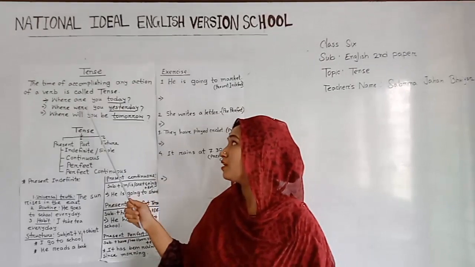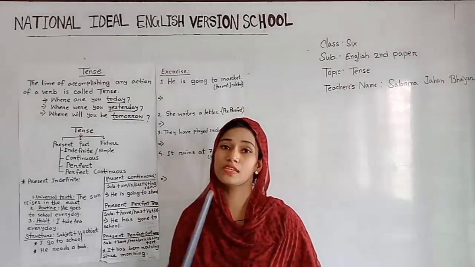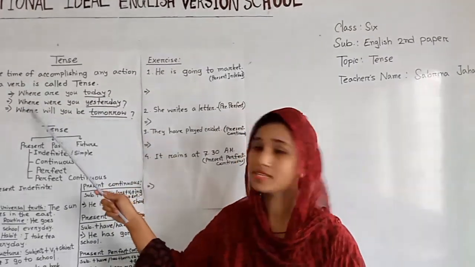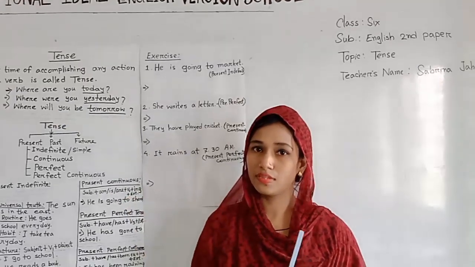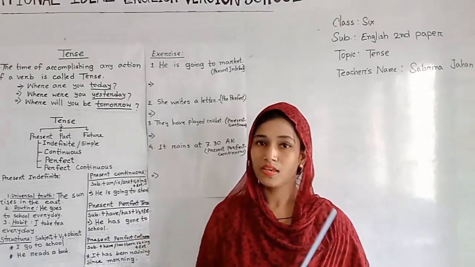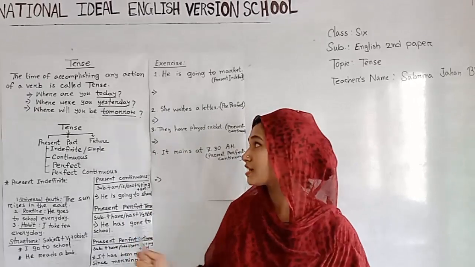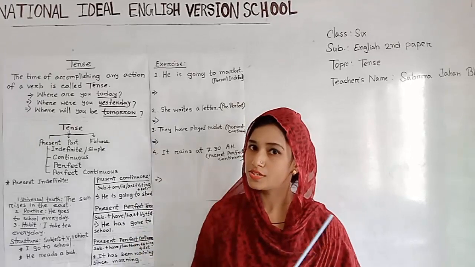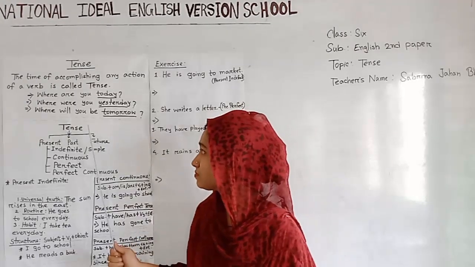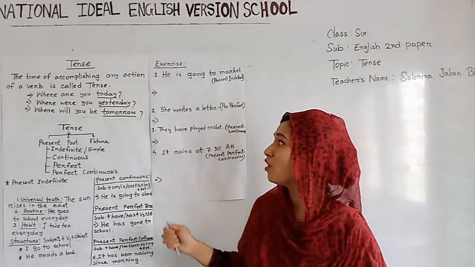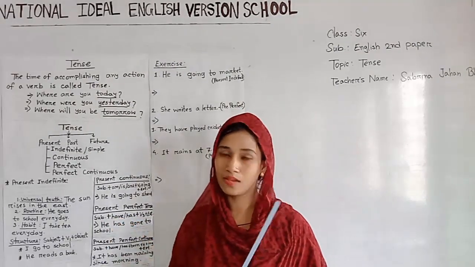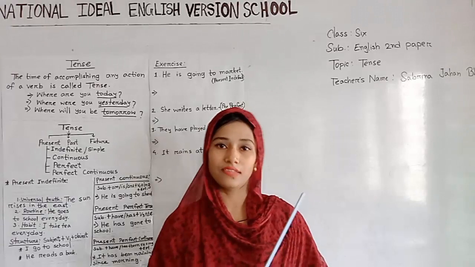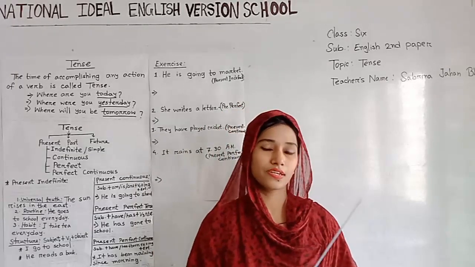Look, this term today indicates the present time. In the second line, we can find that this line describes the past time, that means yesterday. And the third line describes the future time by the word tomorrow. So dear students, here we can find that the verbs have different forms which indicate different times. So we can say that these different forms are called tense. I think dear students, you now understand this clearly.